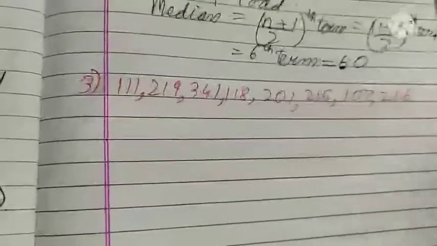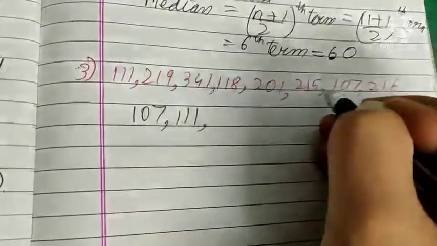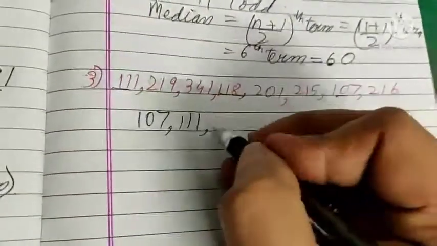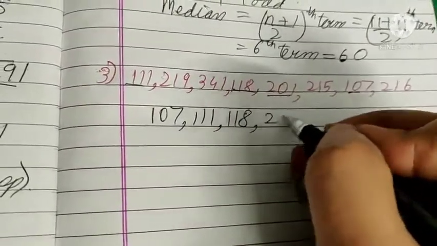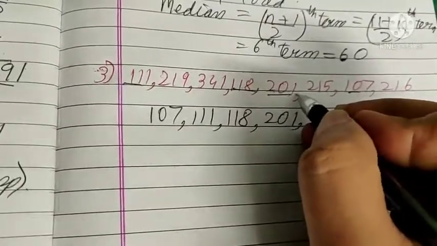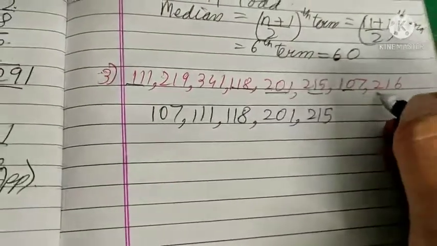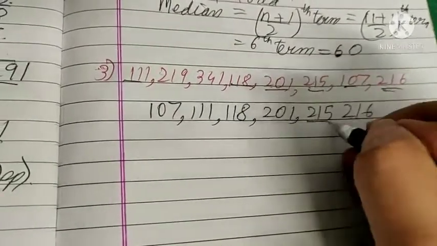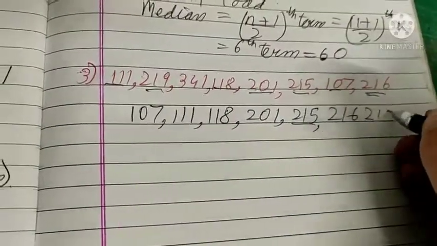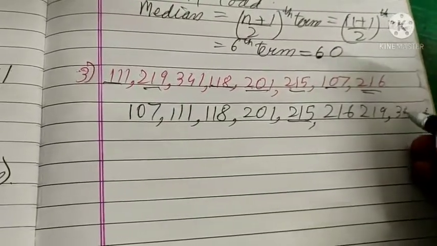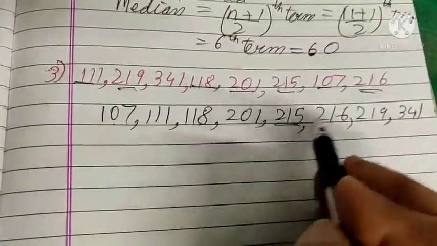So our values will be 107, then 111, 118, then after 118 it is 201, then 215, then 216, then 219, then 341. So how many terms are there? 1, 2, 3, 4, 5, 6, 7, 8.